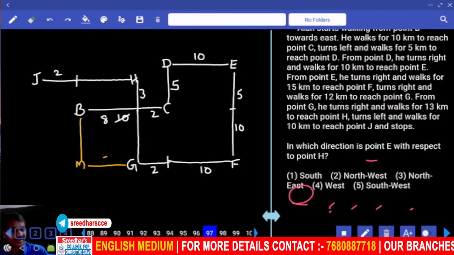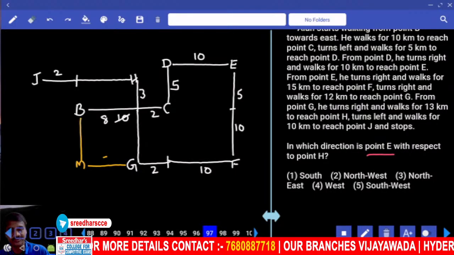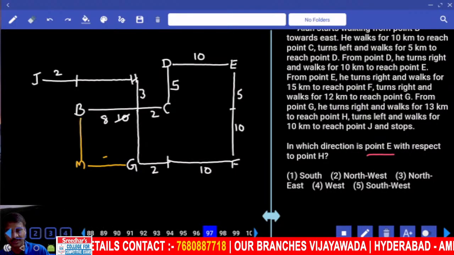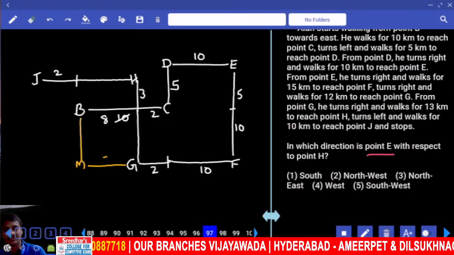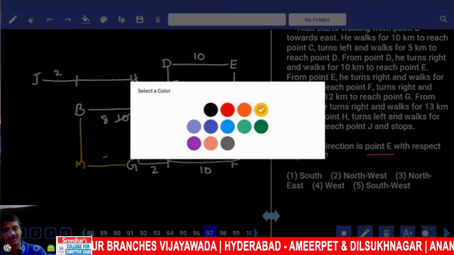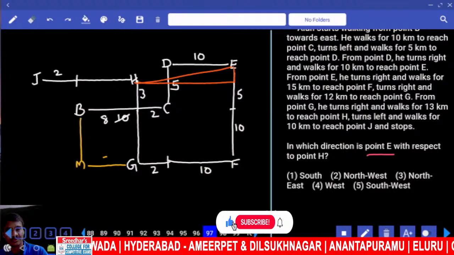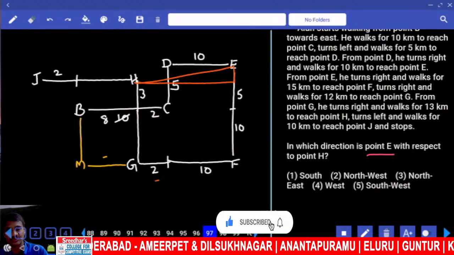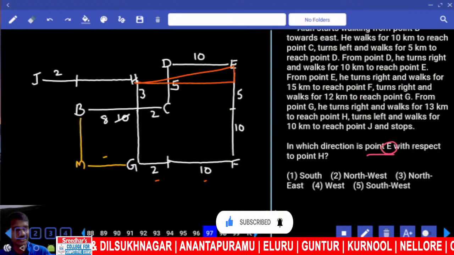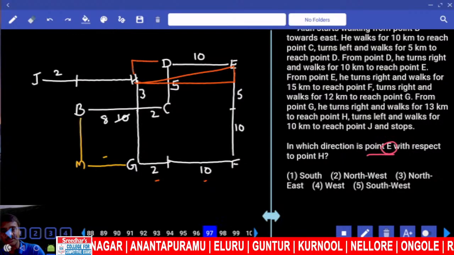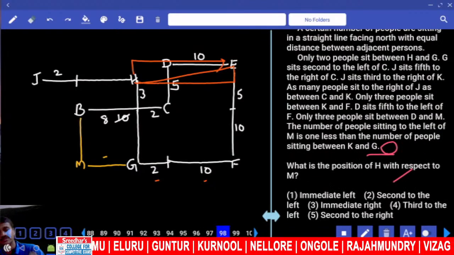96, then 97. Which direction is E with respect to H? From E to H, you need to find the direct, shortest distance, so 2 plus 10. Only the direction needs to be found. E with respect to H is north and east, so northeast. That is choice 3, question number 97.